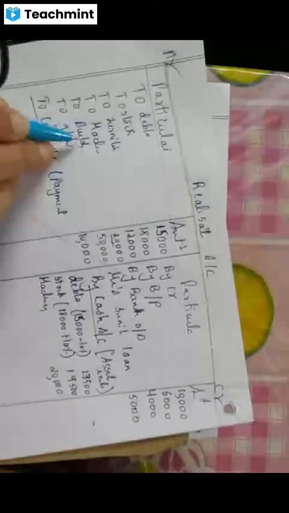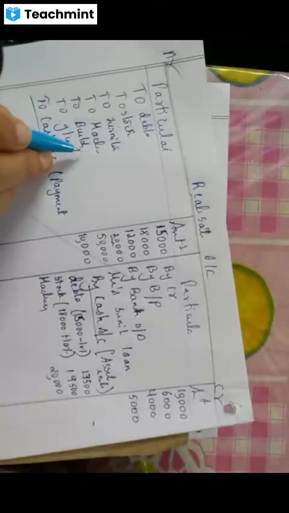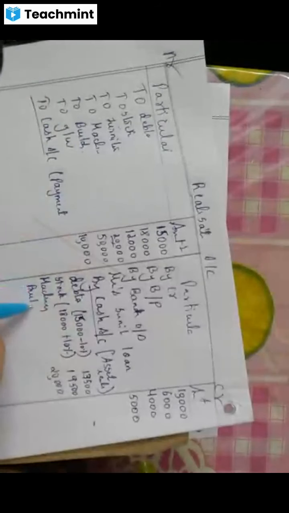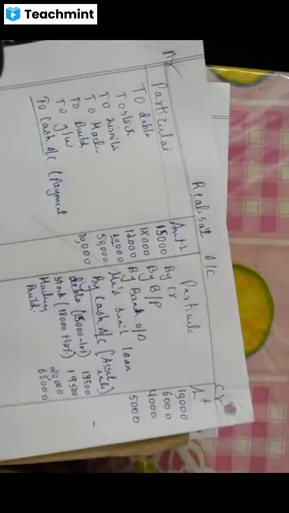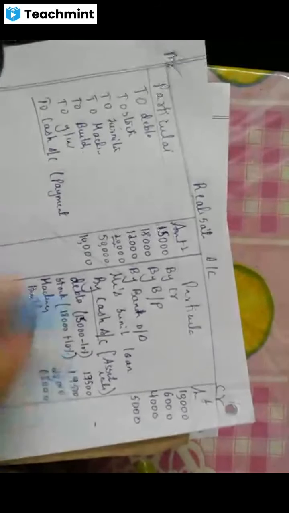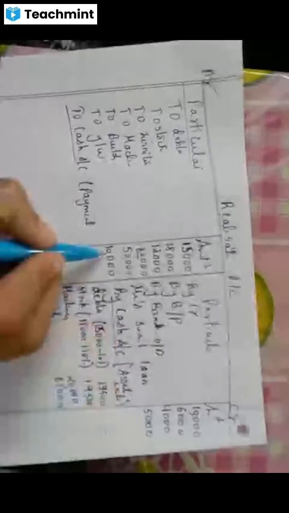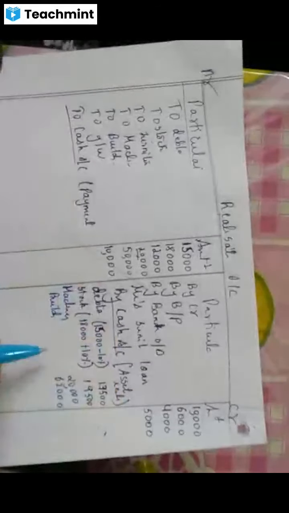After machinery, there is building. About building, any information is there? Yeah, building realized 62,000 they are telling, isn't it? So building 62,000. Correct? Next, goodwill is there, students. But about goodwill, no information is there. So please remember, goodwill is not taken over and all is not there. So here we are not writing goodwill because goodwill is an intangible asset.